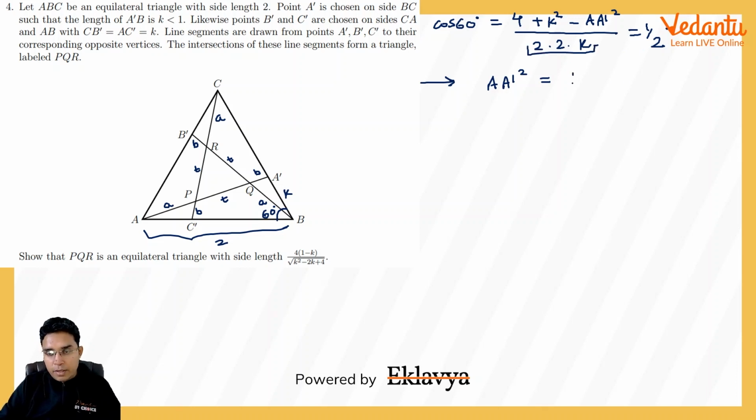So this will be K square plus 4 minus 2K. Maybe it is the beginning of the solution of this, because here also we are getting a similar kind of expression in the denominator. Now let us see how we can make use of this. So AA dash square is this. Now maybe we can find the value of A, B in terms of K, and that will help us to solve it.